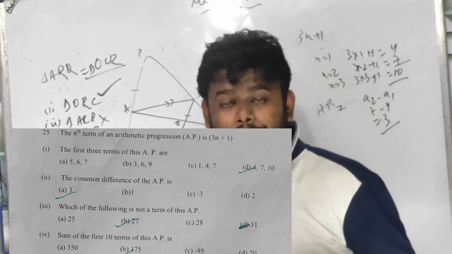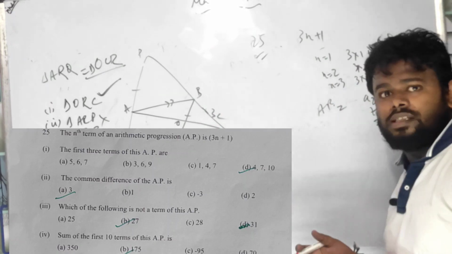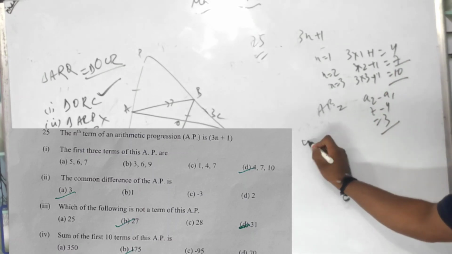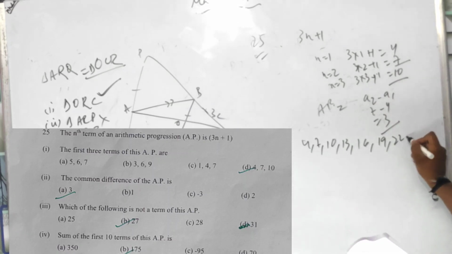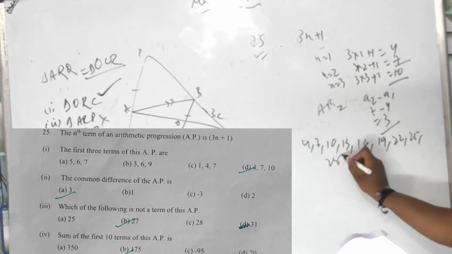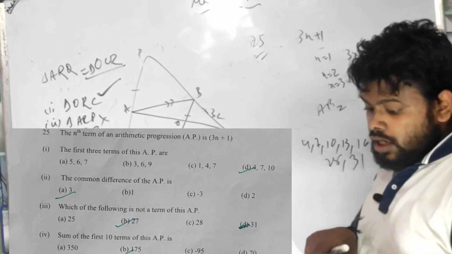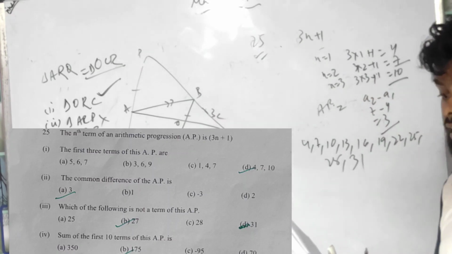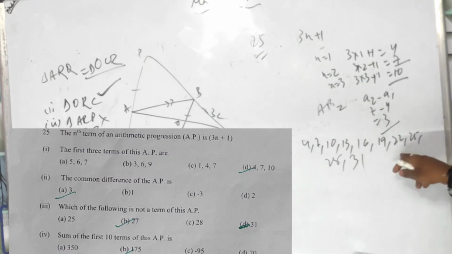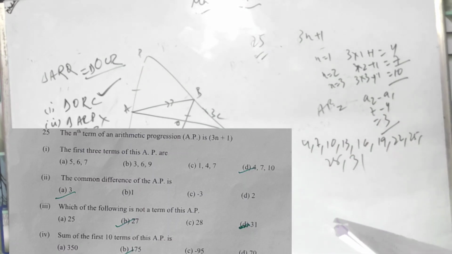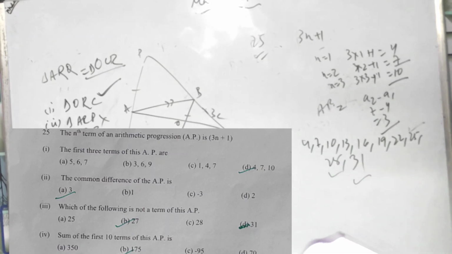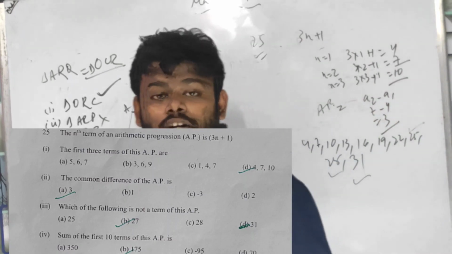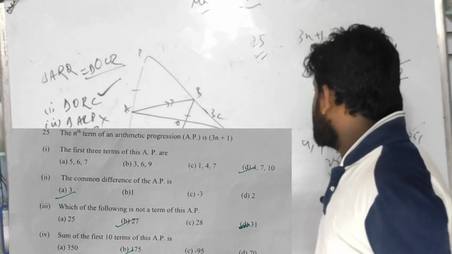Which of the following is not a term of this AP? Now you know all the sequences: 4, 7, 10, 13, 16, 19, 22, 25, 28, 31. Which of the following is not in the AP? 25 is there, 28 is there, 31 is there, 27 is not there. 27 is the answer.